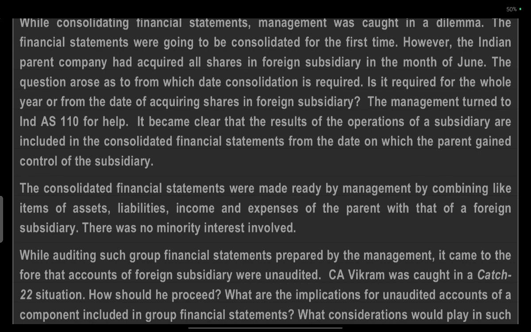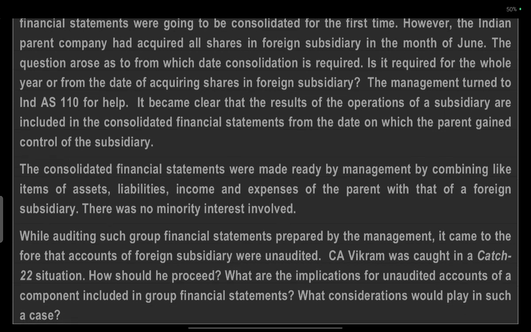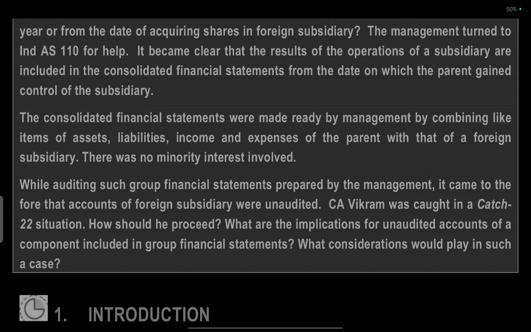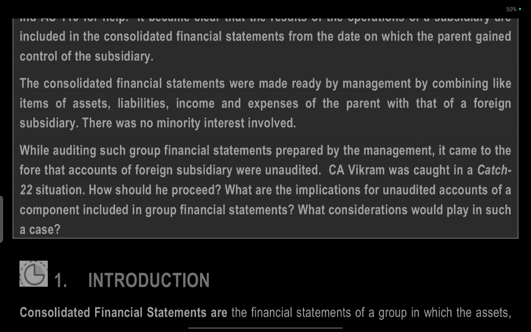Management turned to Ind AS for help. It became clear that the results of operations of a subsidiary are included in the consolidated financial statements from the date on which the parent gains control of the subsidiary. The consolidated financial statements were made ready by the management by combining like items of assets, liabilities, income and expenses of the parent and the foreign subsidiary. There is no minority interest involved.